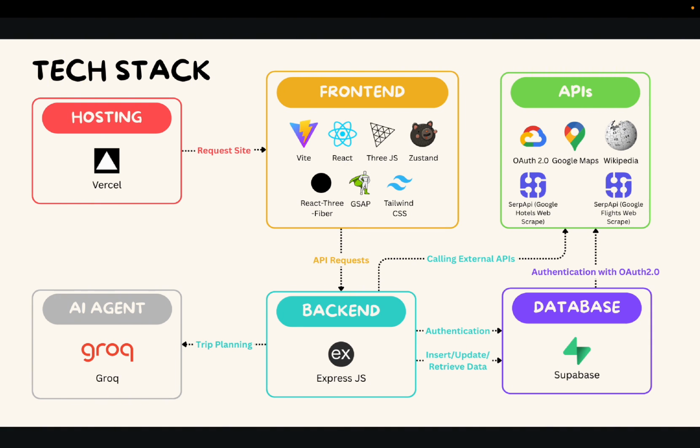Users sign in through Google, which issues an authentication token. Supabase verifies the identity and establishes a session, and each interaction with our backend is authorized before users can save or update itineraries. The AI agent is powered by Grok, enabling real-time itinerary generation based on user preferences and constraints. We then validate and enrich the AI-generated suggestions using live data before storing finalized itineraries in Supabase.